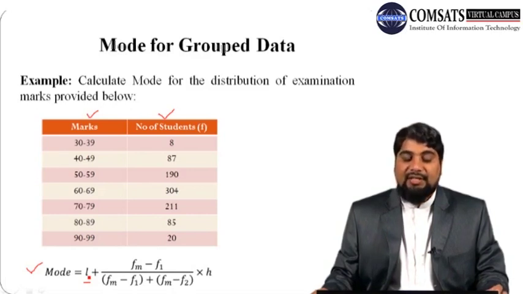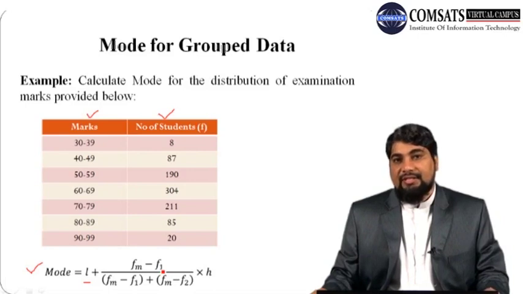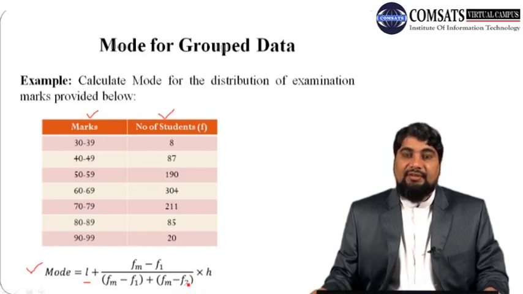Once we have the modal class, Fm is the frequency of the modal class, F1 is the frequency of the class preceding the modal class, F2 is the frequency of the class following the modal class, and h is the class width. Let us first find the class boundaries.